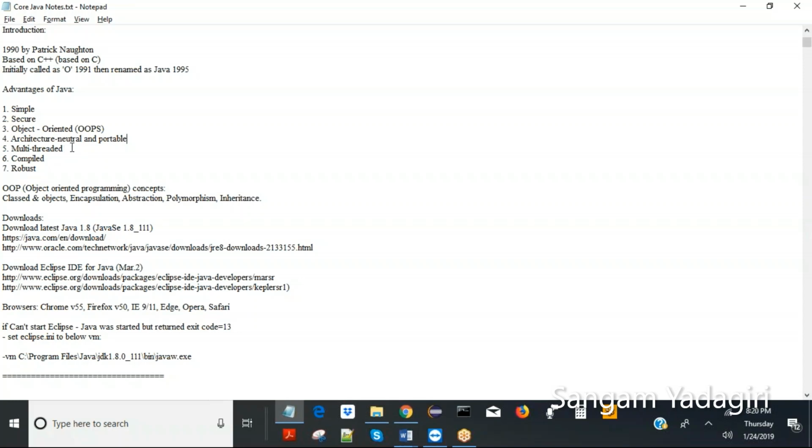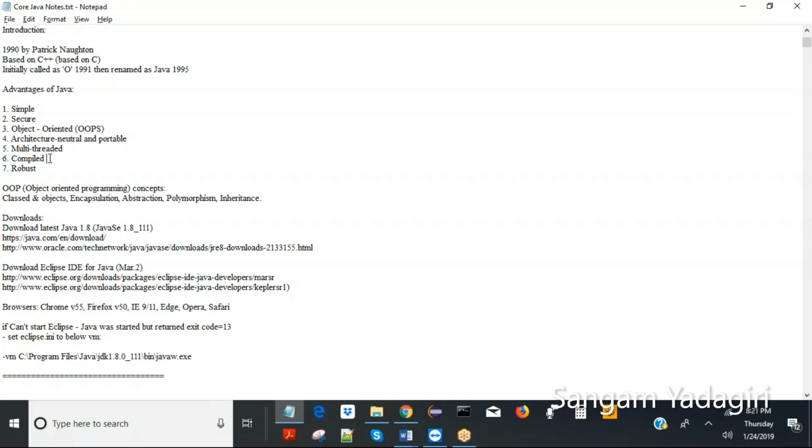And multi-threading is possible. Multi-threading means it will enable the user to do multitasking, so that on a priority basis, it will run these threads accordingly. You can also program it, but we are not going to look into multi-threading because that's a developer thing. And it's a compiled language. So whenever you write a simple to complex Java code, first you need to compile, and it will create a .class file.